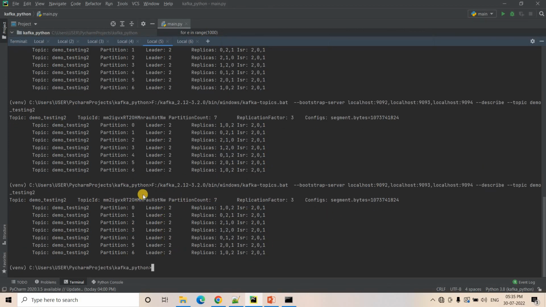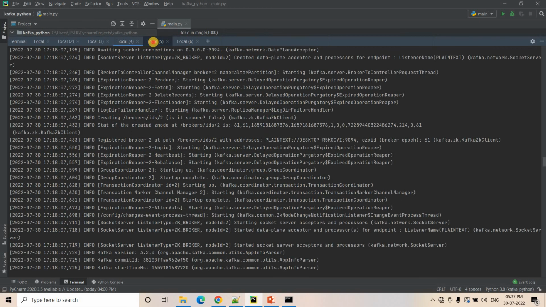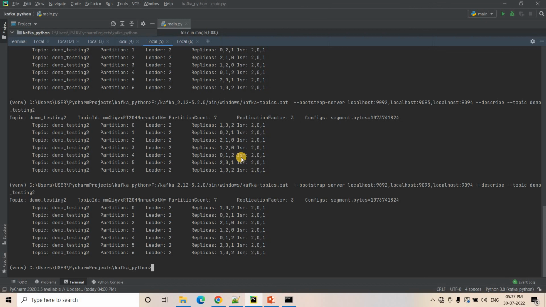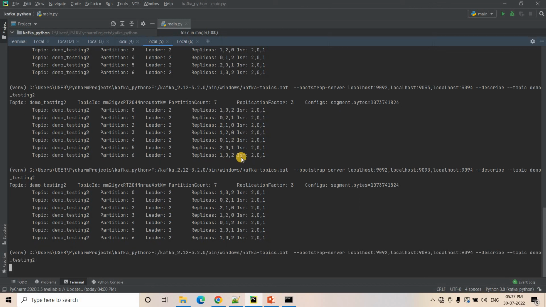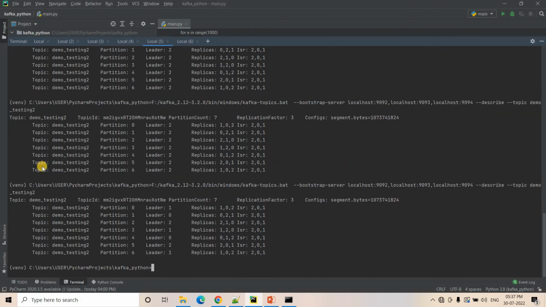So here you can see that currently the leader is still 2. Let's wait a little bit. Now you can see the leaders are not only broker 2 or server 3; now the leaders are distributed among different servers. So that's how Kafka does load balancing in the backend, right? I hope you got it.